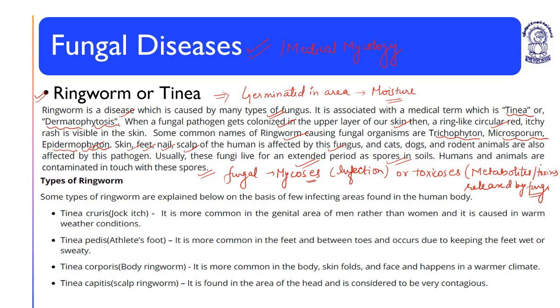Understood? Types of ringworm infections. So basically, it is already mentioned that ringworm infection is caused by fungi, and there are three genera of fungi: trichophyton, epidermophyton, and microsporum. Trichophyton infects skin, hair, and nails. Trichophyton rubrum is the most common species in infecting men.